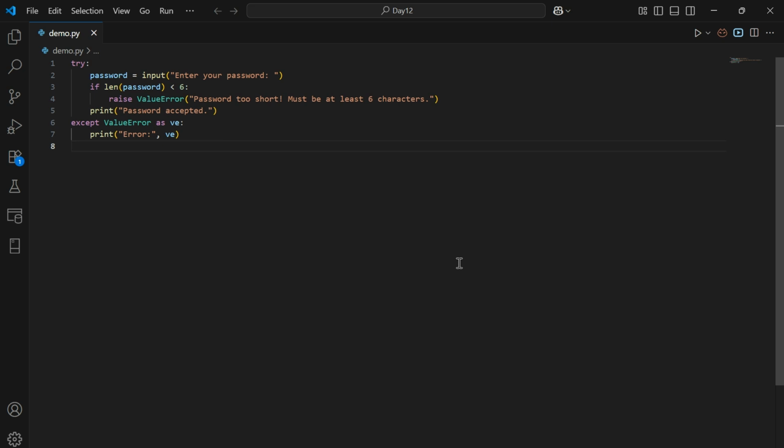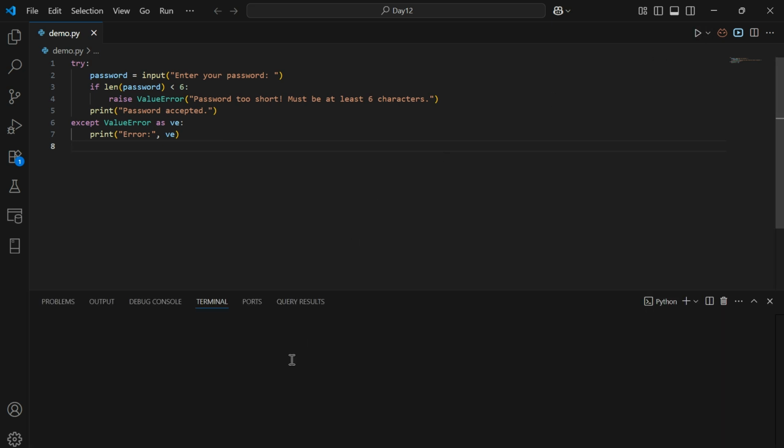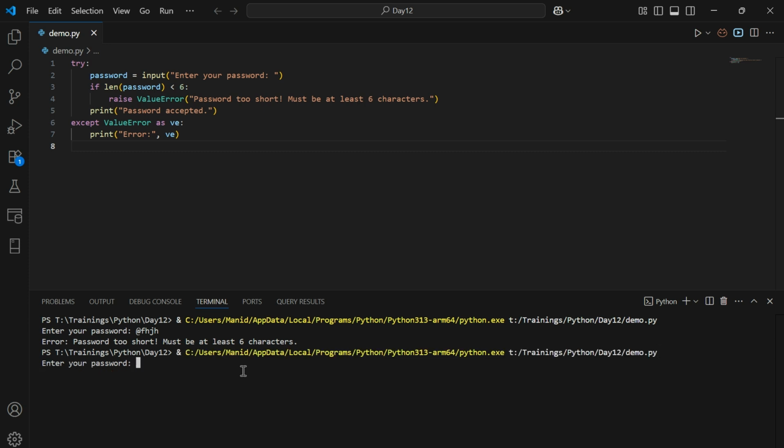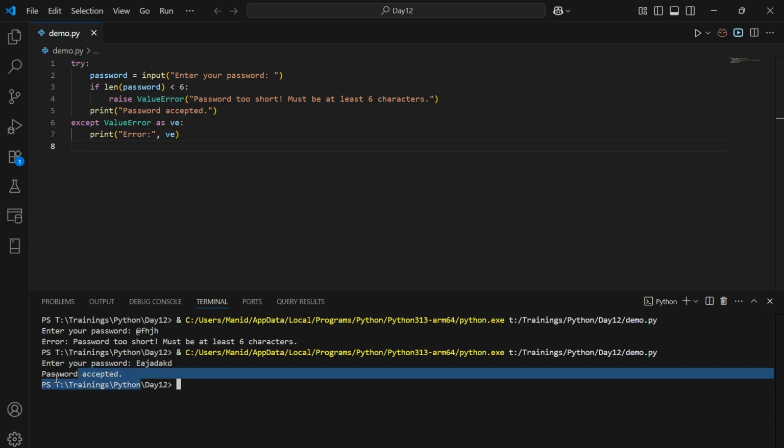Let's try to execute this program in order to understand it in a much better way. After executing this program, it is going to ask for the password as an input. Let's try to enter a password with less than 6 characters. So if it is less than 6 characters, it is going to throw an error message that password is too short, must be at least 6 characters. Next, if we enter a correct password of at least 6 characters, then it is going to accept.